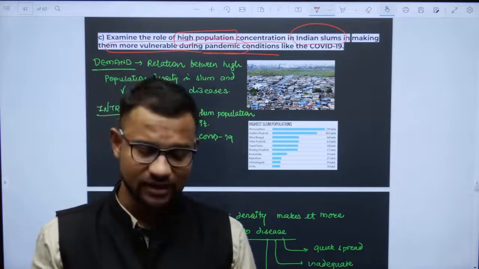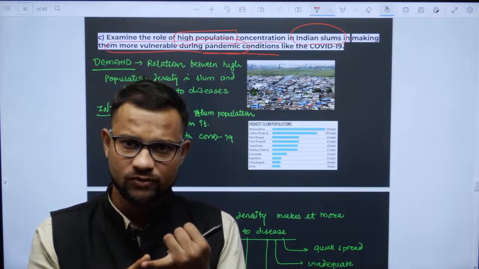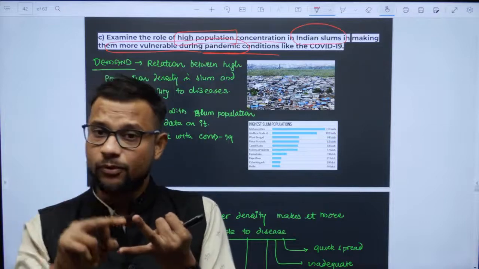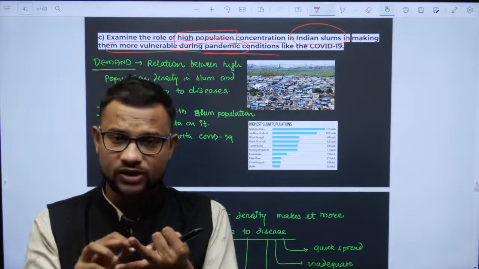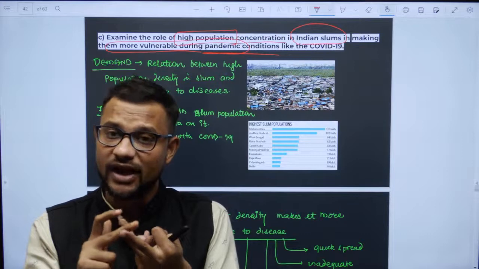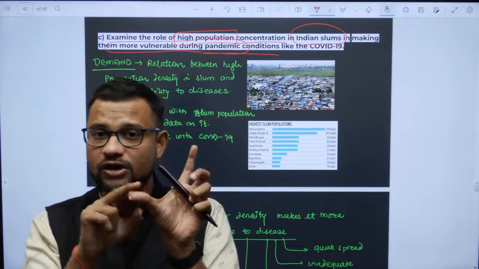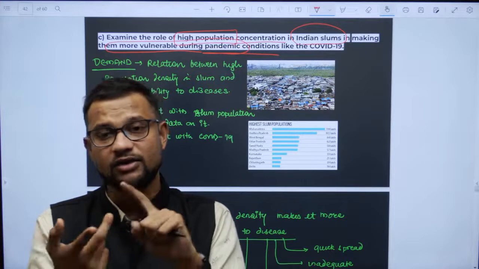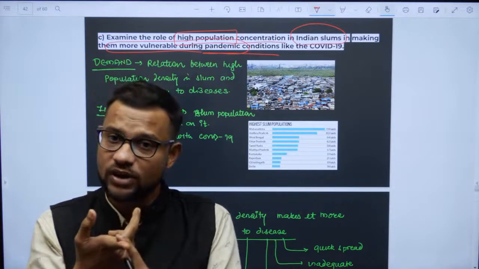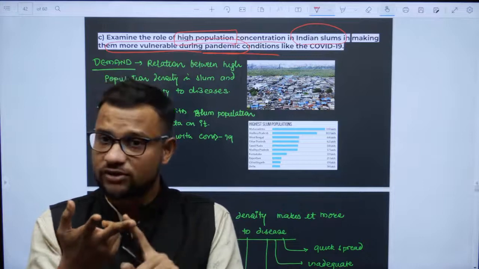Now don't you think, guys, high population density is responsible, along with congested housing, lack of sanitation and awareness, unavailability of health facilities, insufficient income, scarcity of governance, or low status of women in the slum.